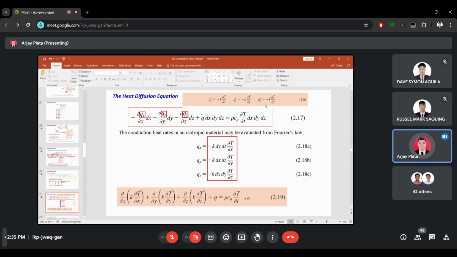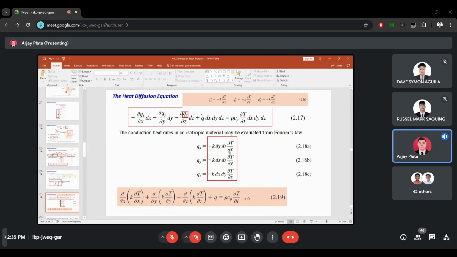So the conduction heat rates in an isotropic material can be evaluated from Fourier's law. So if we have here equation 2.17, as you can see, there is a Qx, Qy, and Qz here. But we can determine the formula of Q sub x, Q sub y, and Q sub z by using Fourier's law. Okay, so for Q sub x, our Fourier's law is negative k dy dz, partial derivative of temperature with respect to x.